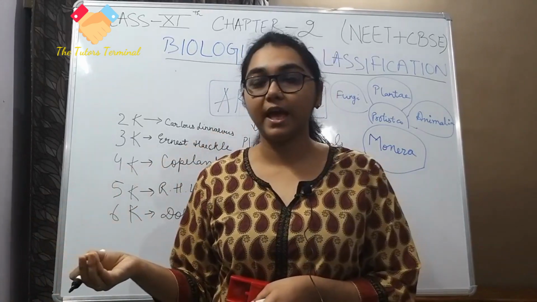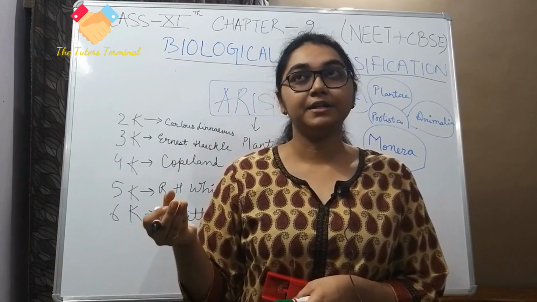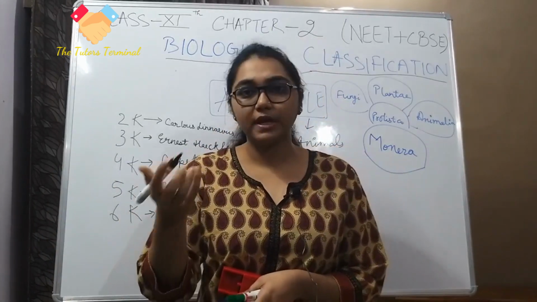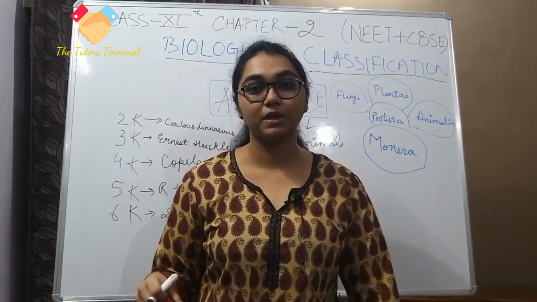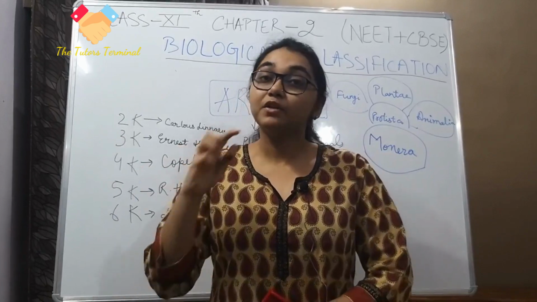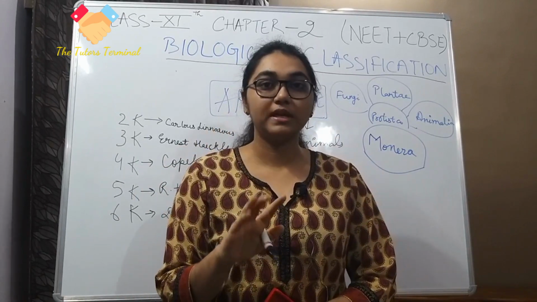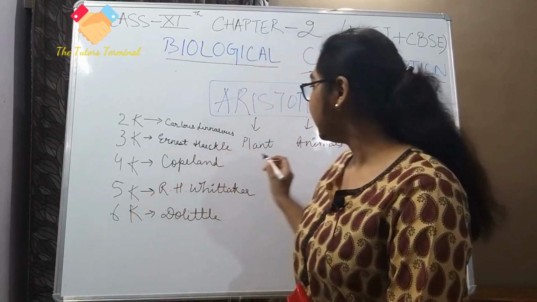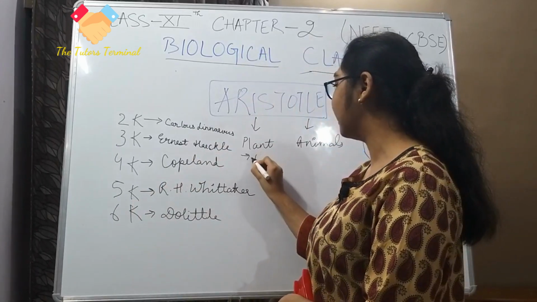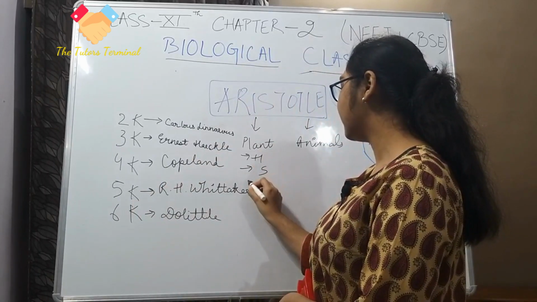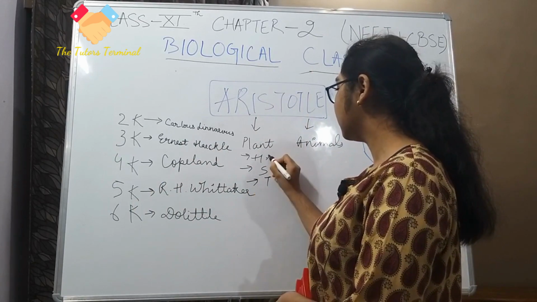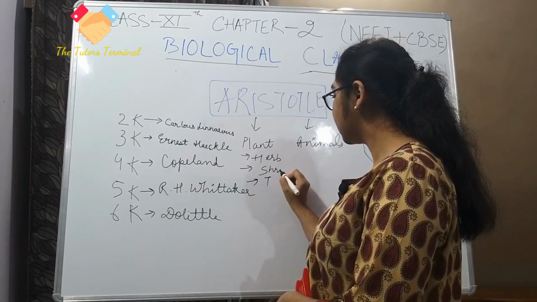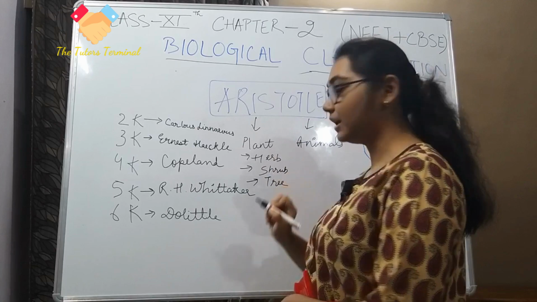They grow with the help of sunlight, and they give us fruit. So it was easy for him to distinguish between plants and animals. But within plants and animals also, he did some classification. In plants, he said this is herb, this is shrub, and this is tree.